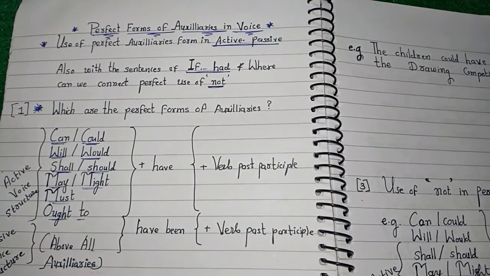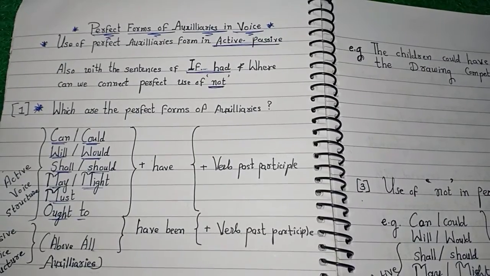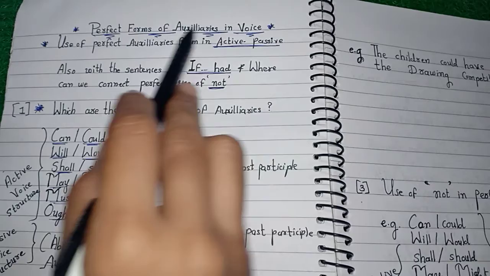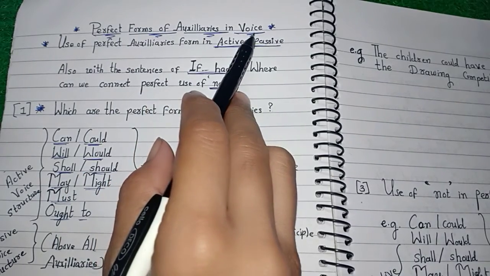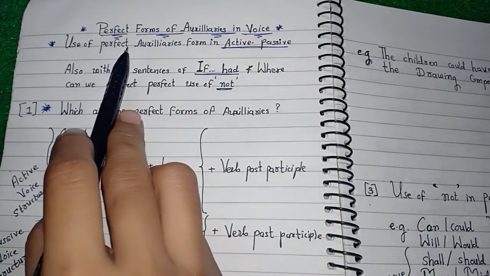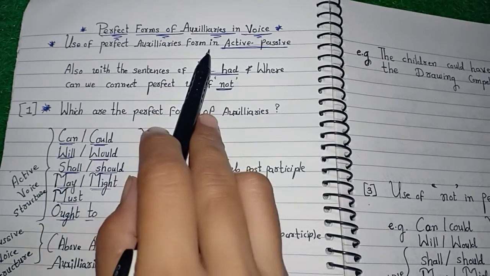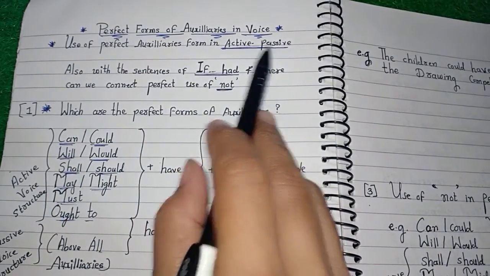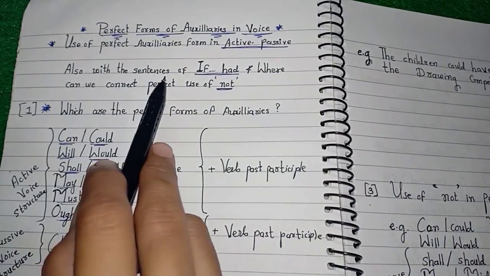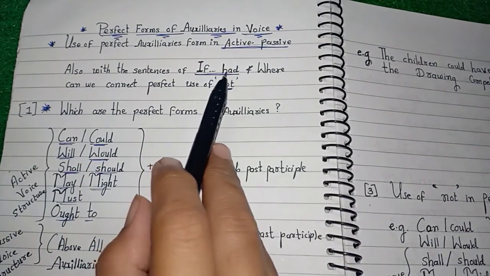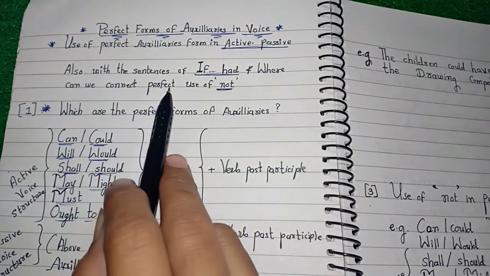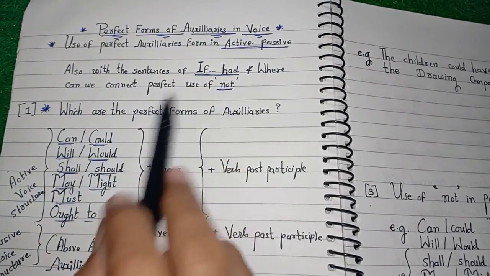Hello friends, today I would like to teach you the perfect forms of auxiliaries in voice. Use of perfect auxiliaries form in active as well as in passive. Also with the sentence of if had, and where can we connect perfect use of not, that we will learn here.